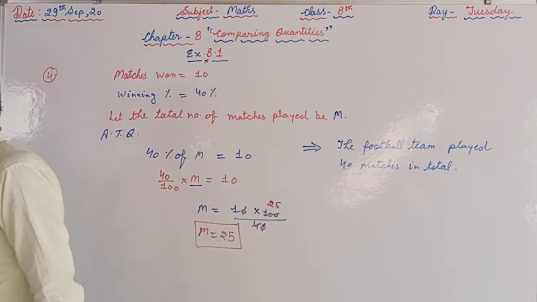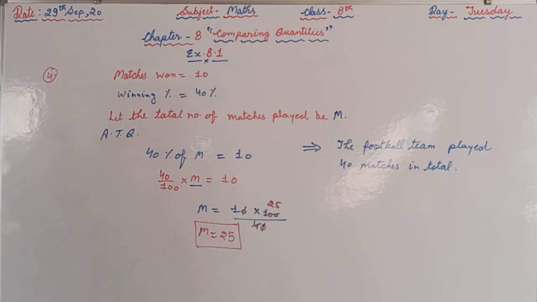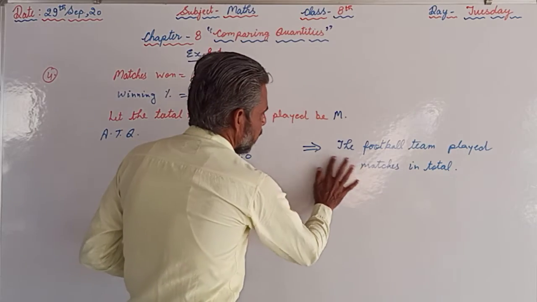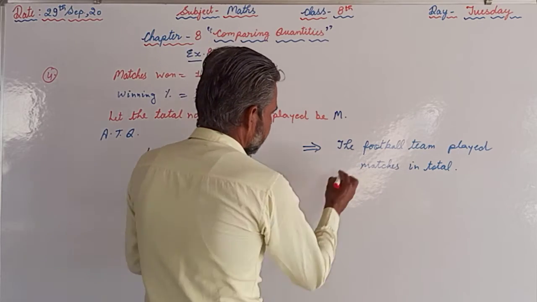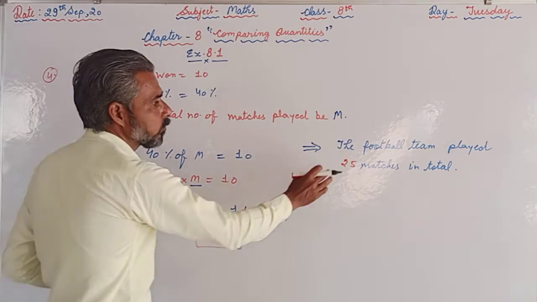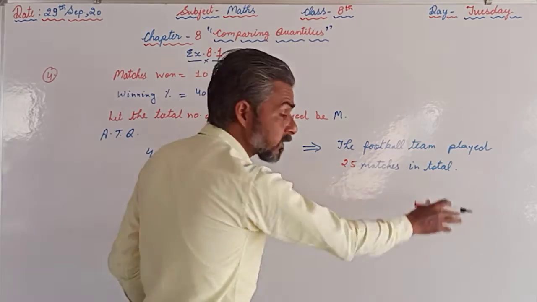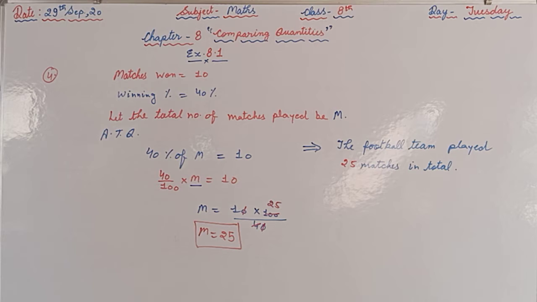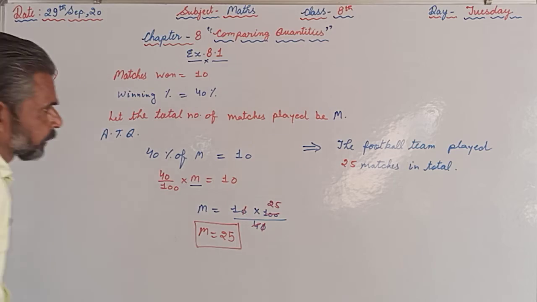So the total number of matches played by the football team was, oh, that is not 40, the answer is 25. So we got the answer 25. The football team played 25 matches in total. Afterwards we will proceed to question number 5.